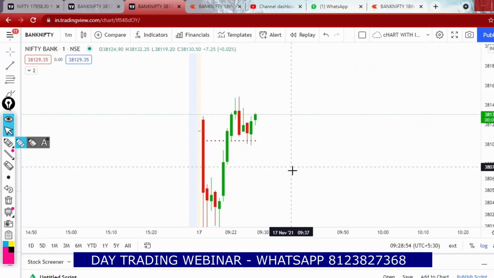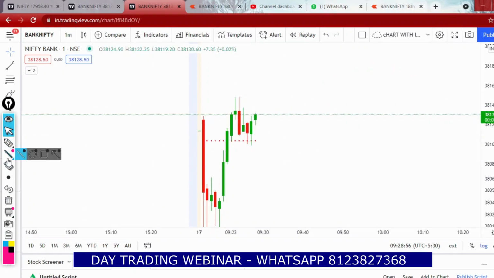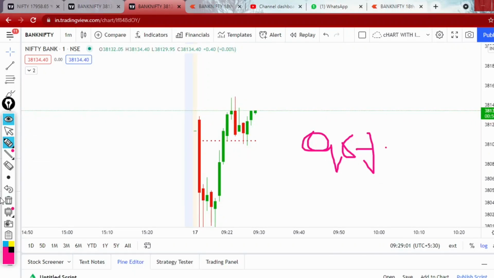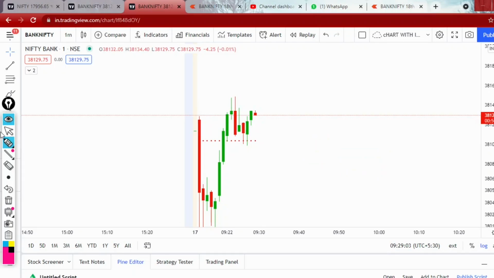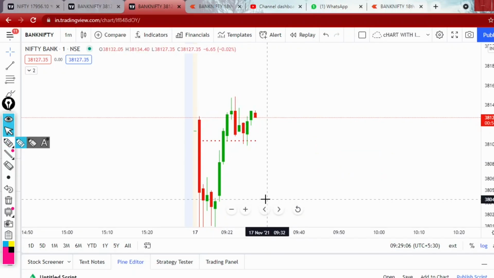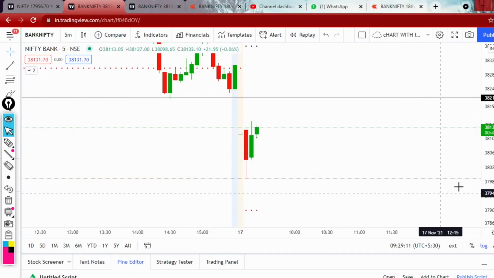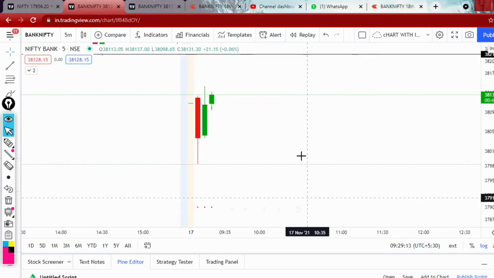We won't follow retail traders because 95% of retail traders lose money in the market. Whom should we follow then? We should follow big players, how they are taking entry and exit, and we will just stand behind them and make some profit whenever they make a profit. So we are just following the footprints of big players.